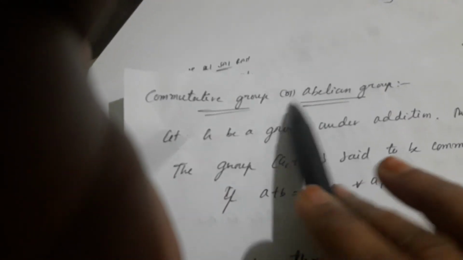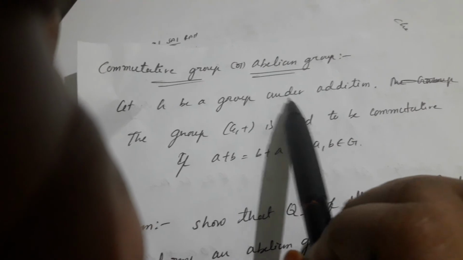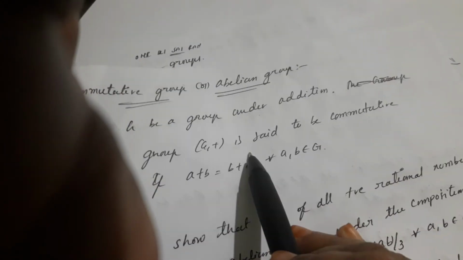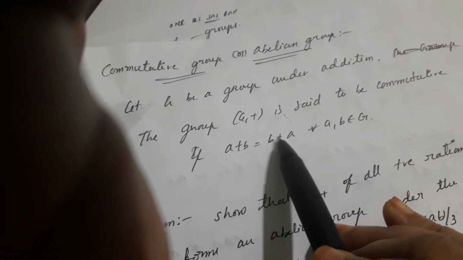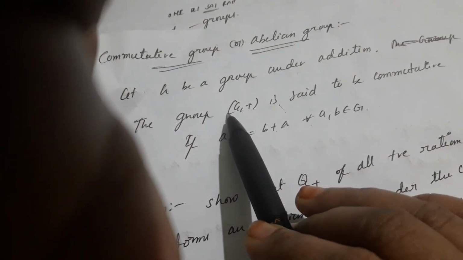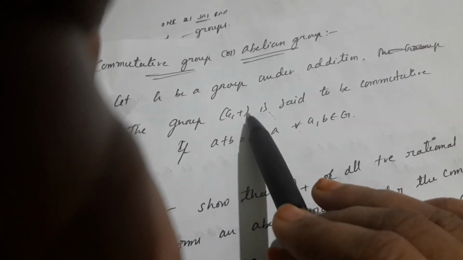Okay, next. The next one is commutative group or abelian group. What is the definition of a commutative group or abelian group? Let G be a group under addition. The group G comma plus is said to be commutative if A plus B is equal to B plus A for every A comma B belongs to G. Here plus is a binary operation.